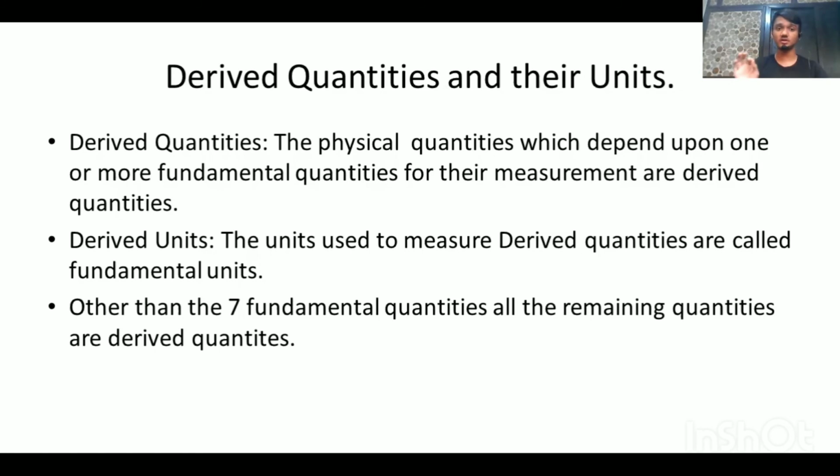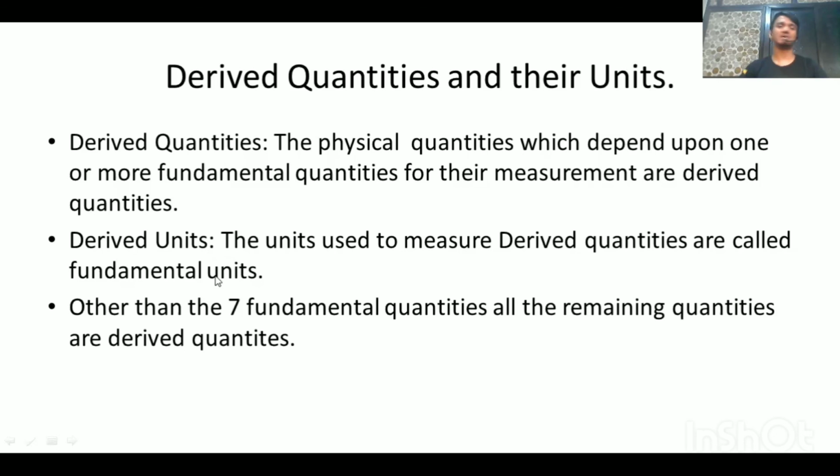And what is the definition of derived quantities? The physical quantities which depend upon one or more fundamental quantities. Depending on one or more fundamental quantities is the main distinguishing feature between derived quantities and fundamental quantities.